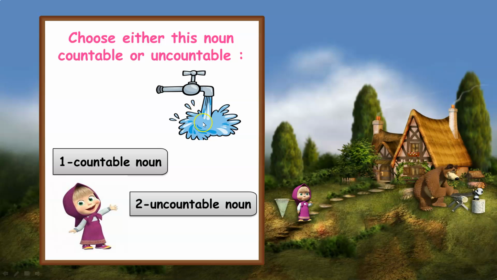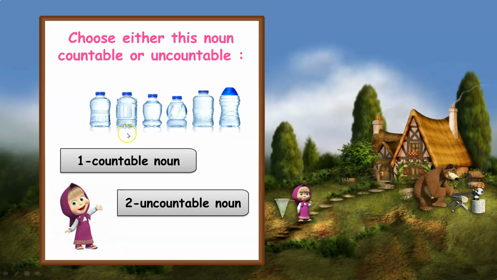Now, what can you see? I can see water. Can you count the water, girls? No, so it's an uncountable noun.